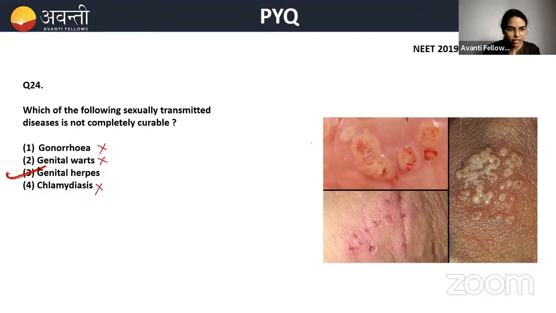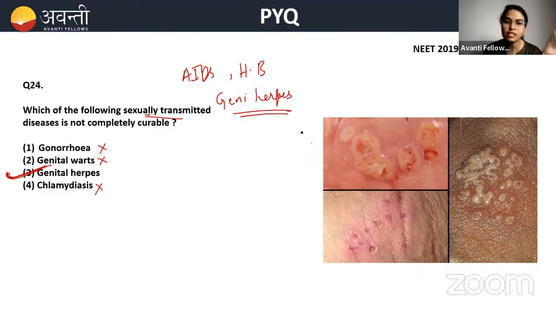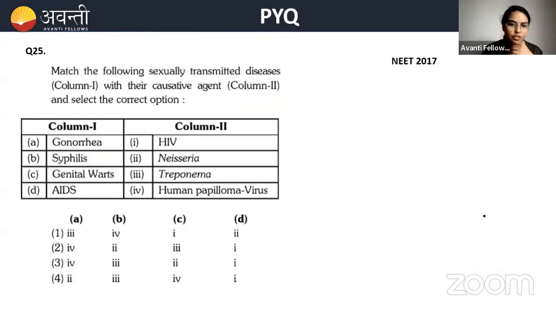Other than this, beta, if you are asked which sexually transmitted diseases are not curable, you have to remember AIDS, then hepatitis B, and genital herpes. These three are the only sexually transmitted diseases which are not curable. But genital herpes shows its effect on the reproductive organs. Clear? Okay, so there's another question. Consider this as the last.